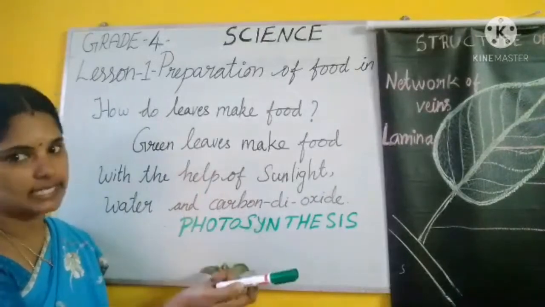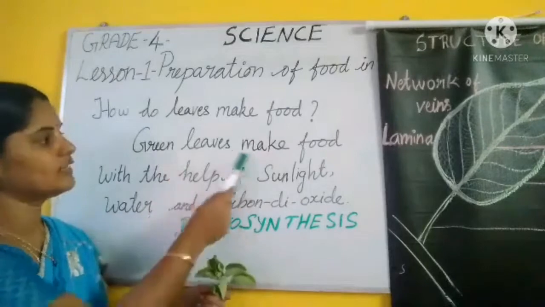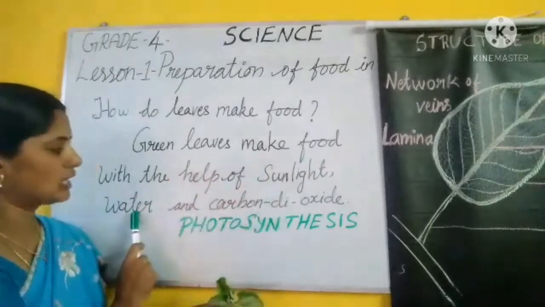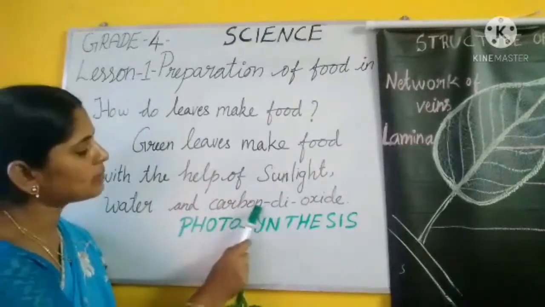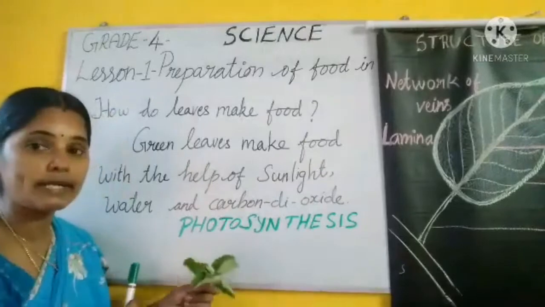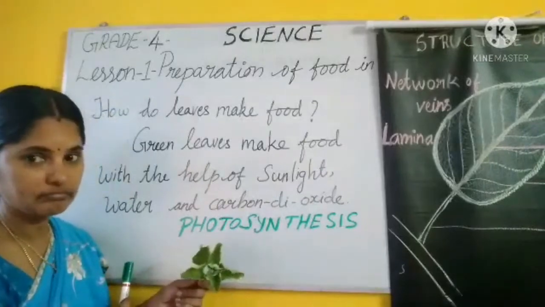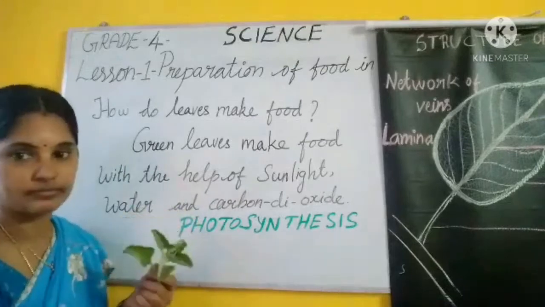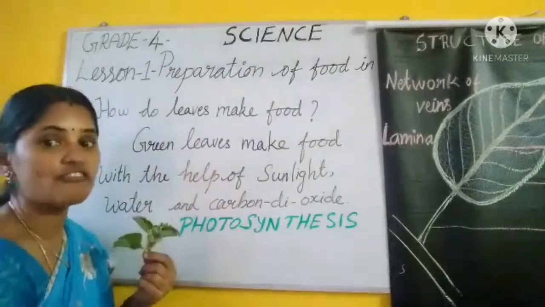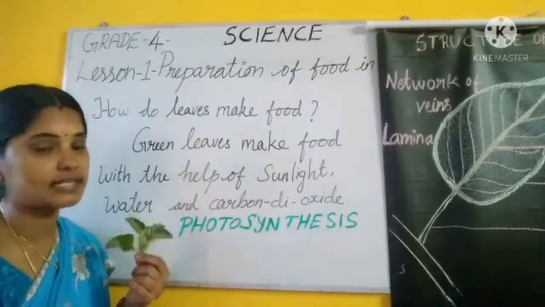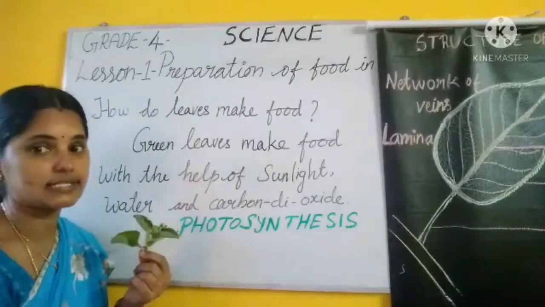Air, water and sunlight. Green leaves make food with the help of sunlight, water and carbon dioxide. What is this new word, carbon dioxide? I said air. Air is a mixture of many gases. Air has many gases in it. Air is the mixture of many gases.